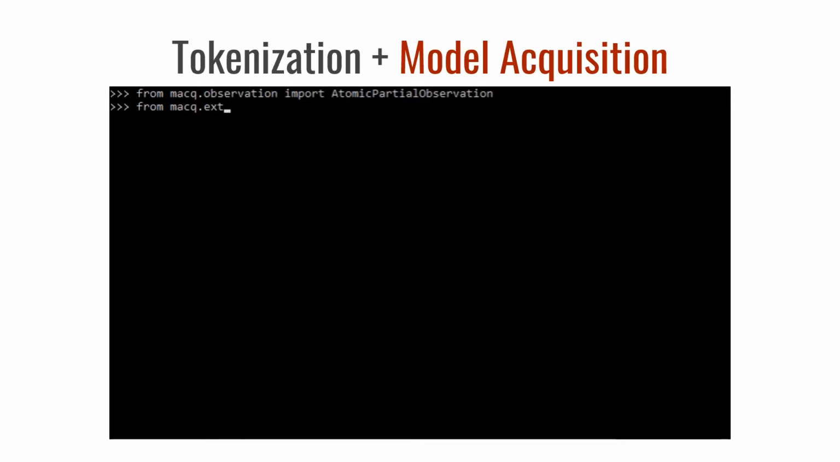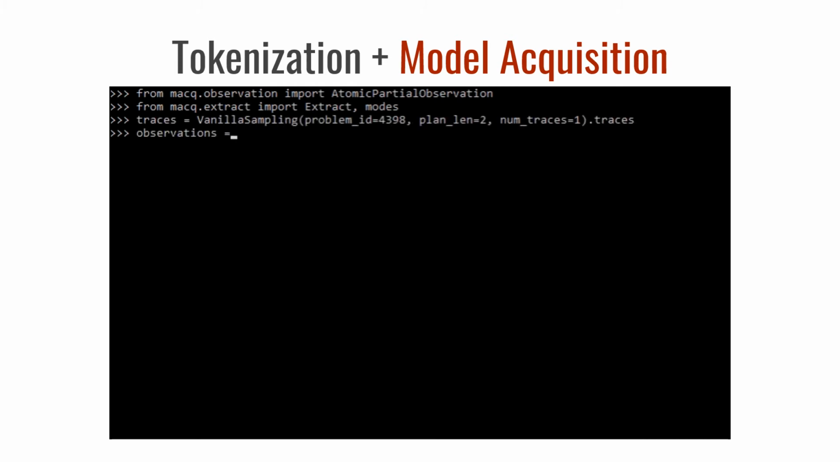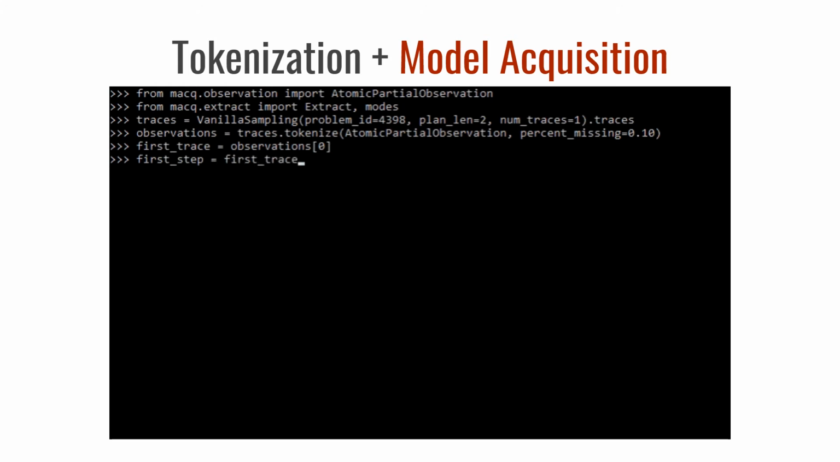Now that the user knows how to generate some traces, they want to test the performance of the SLAF model acquisition technique. SLAF only works with partially observable data, which is where tokenization comes into play. The user must tokenize their traces by converting them to observation tokens where partial observability has been applied.